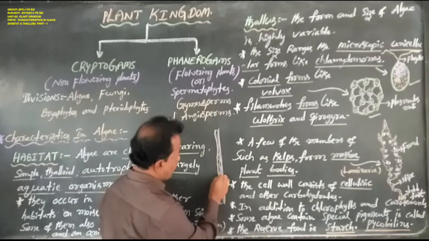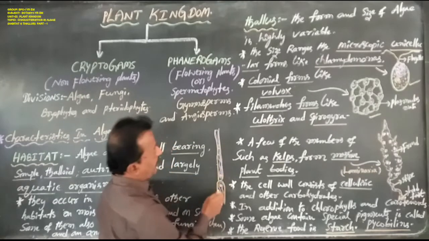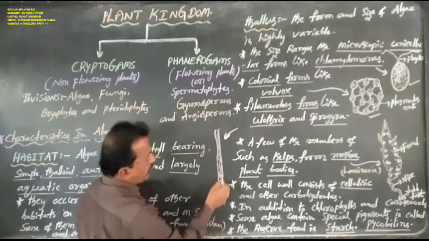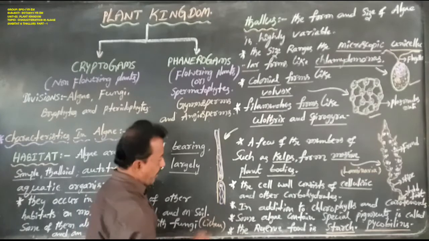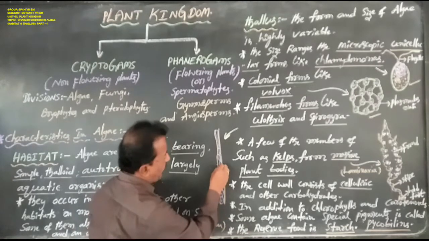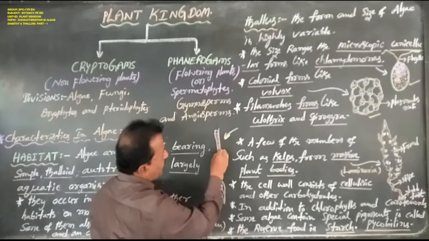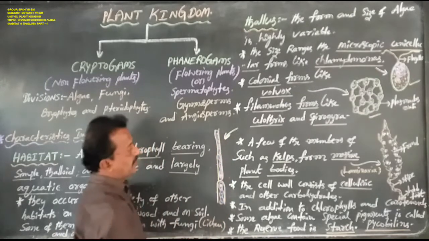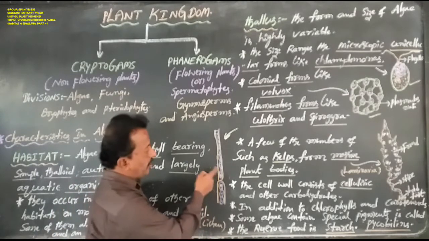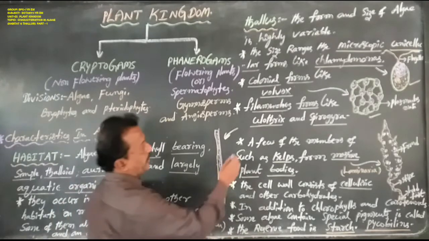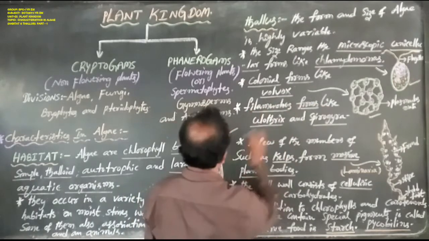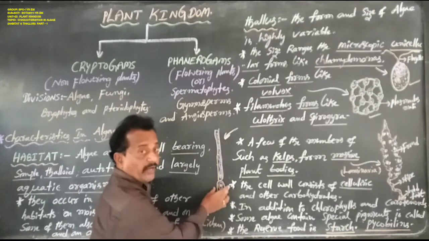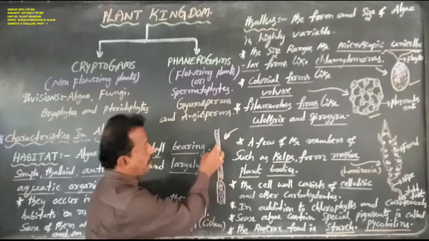So the thallus appears filamentous. Several cells appear as a filament-like structure, a small thread-like structure. That is filamentous forms like Ulothrix and Spirogyra.